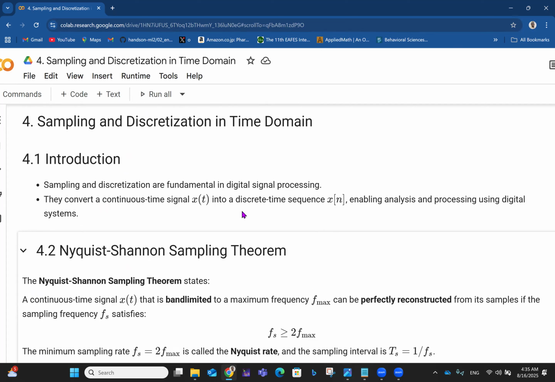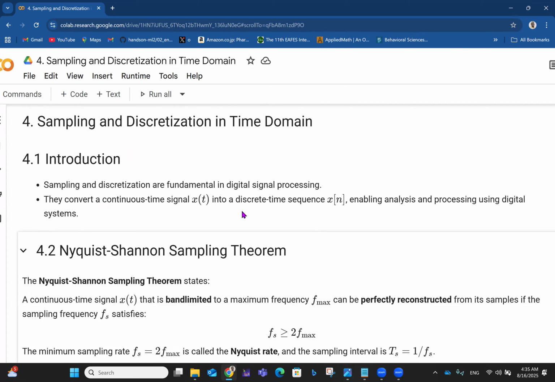So the minimum sampling rate is f s equals 2 times f max. That is, the minimum sampling rate is when the sampling frequency is double the maximum frequency of the band limited continuous time signal. And this is called the Nyquist rate. So the Nyquist rate is double the maximum frequency, and the sampling interval is Ts equals 1 over Fs, where Fs is the sampling frequency.